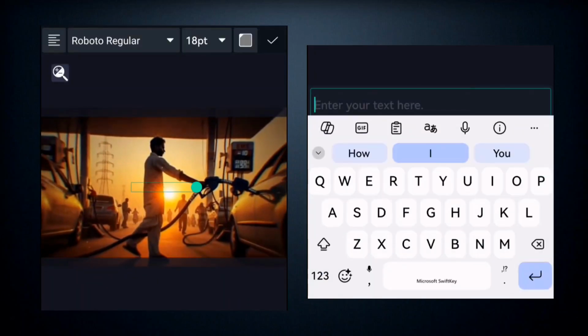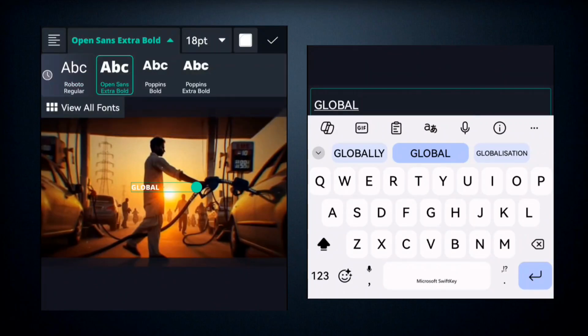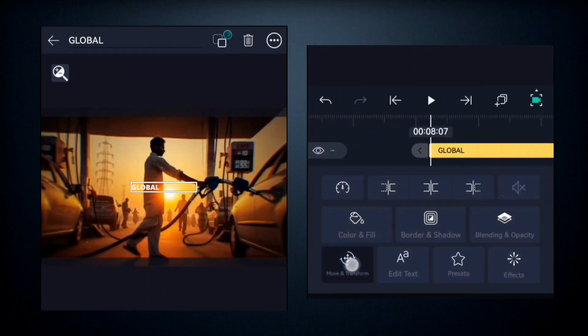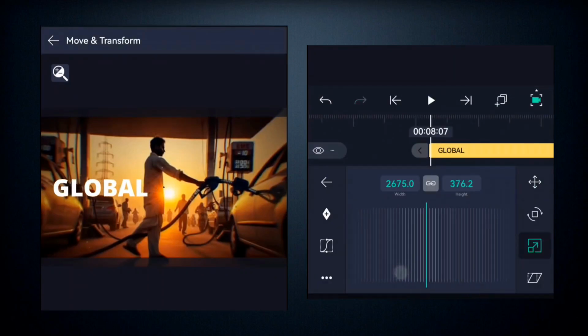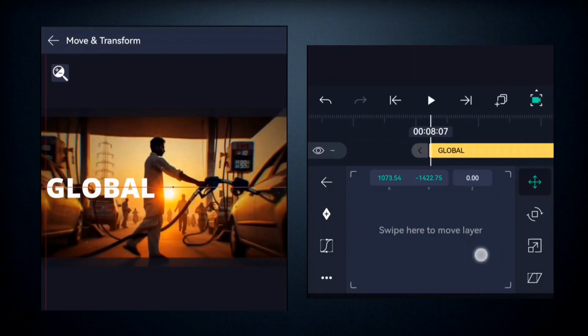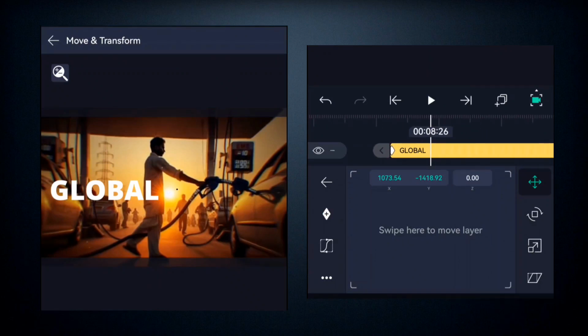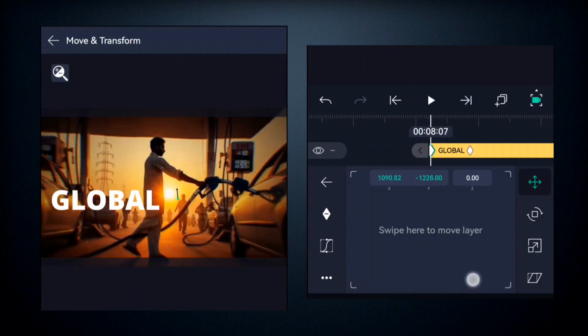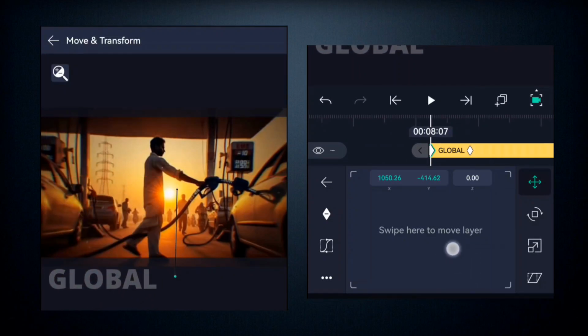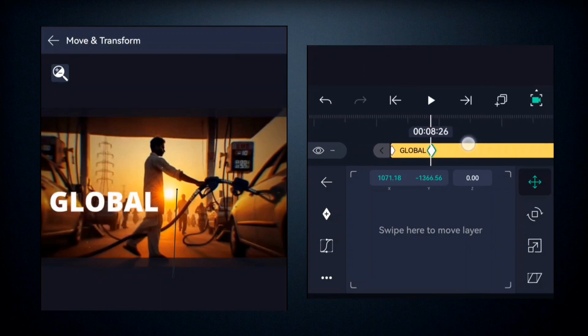Once you're able to do that, the next thing we need to do is come here and add your text. So we're going to be adding a text which is the global, right? You put in the color we want to use and you put in the text font. All right, using the scaling, move and transform, you come here to scale it in. So you place it right here. We're going to add a moving animation to it. So here we'll come to move keyframe. I'll add a keyframe here and we'll add another keyframe here. At this point we take this down like this, so it's going to come from down to up. So you see that it comes from down to up.